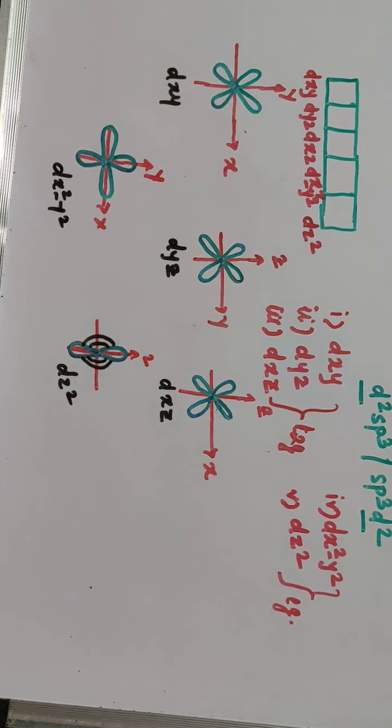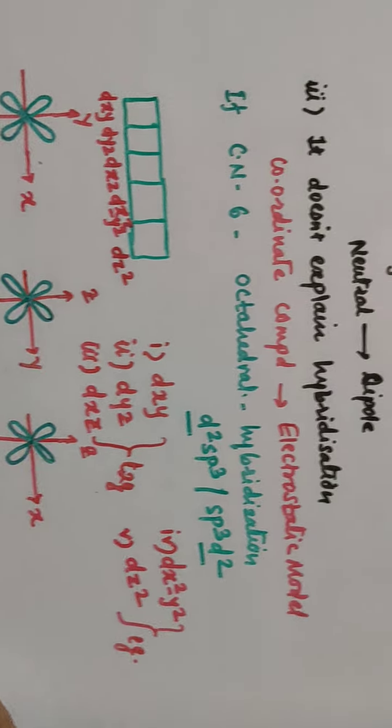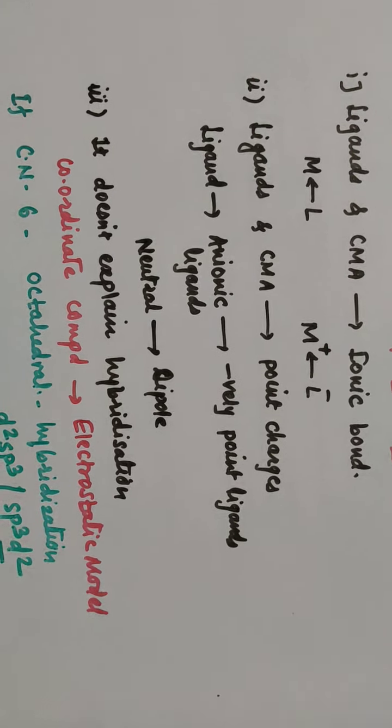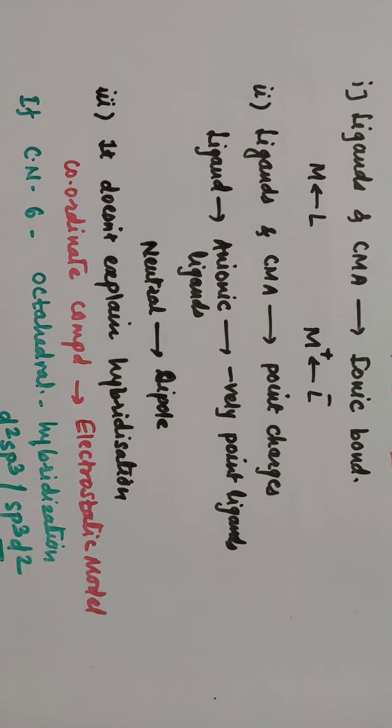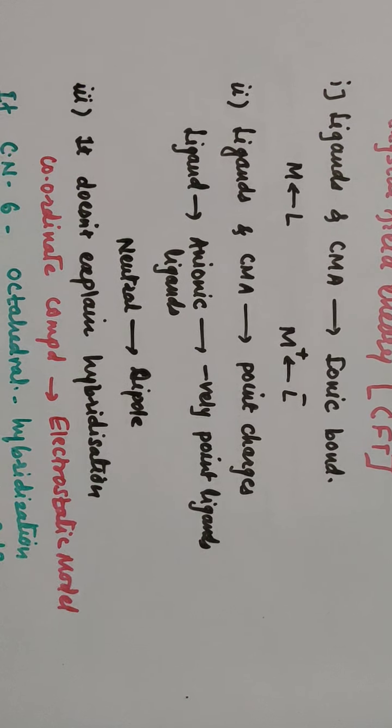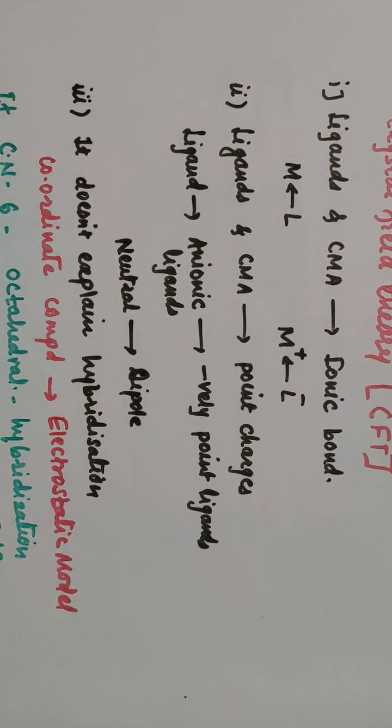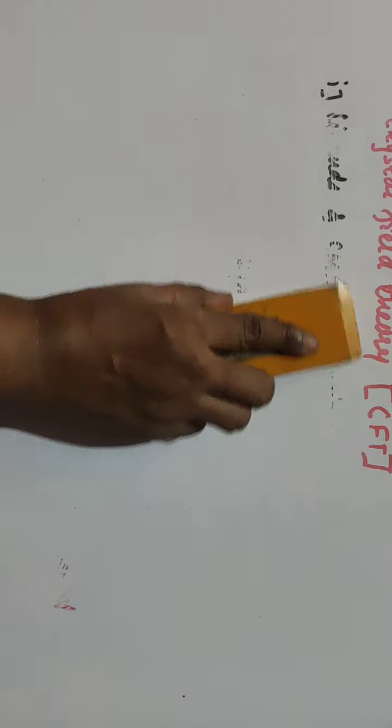So let us see splitting of this d orbital here. First we'll go for octahedral complexes. In octahedral complexes, I told you the coordination number of a central metal atom is 6 and the hybridization is either d2sp3 or sp3d2. So I'll erase all these things and we'll go for it now.